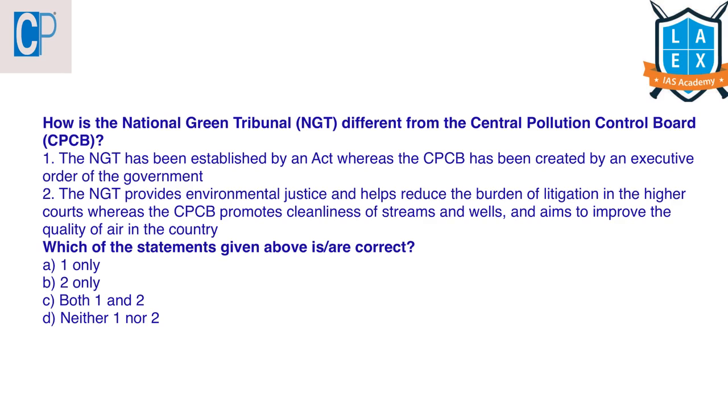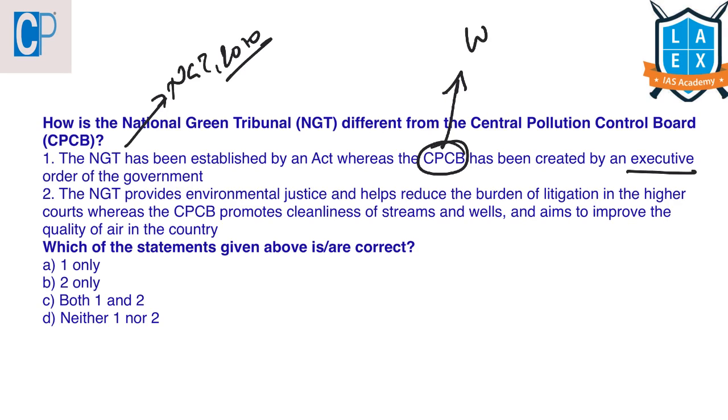How is the National Green Tribunal different from the Central Pollution Control Board? The National Green Tribunal has been established by an act, whereas CPCB has been created by an executive order of the government. This statement is incorrect, because the National Green Tribunal is established by the NGT Act of 2010, whereas the CPCB is also established under the provisions of the Water Prevention and Control of Pollution Act of 1974. So even this statement is incorrect.